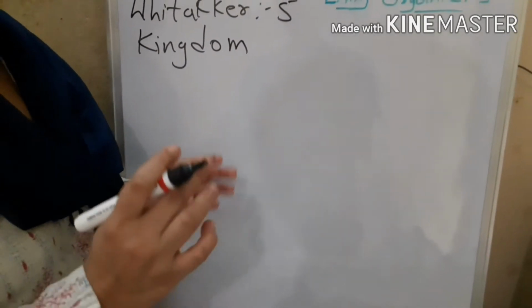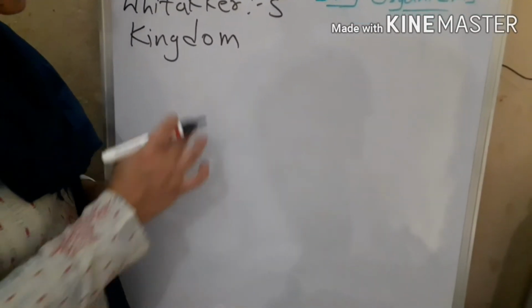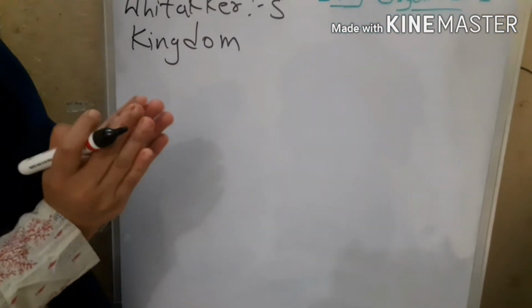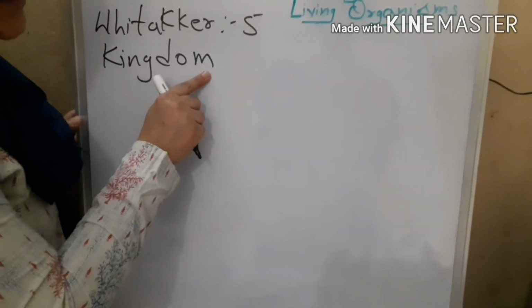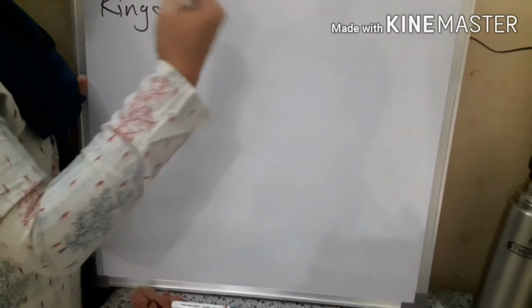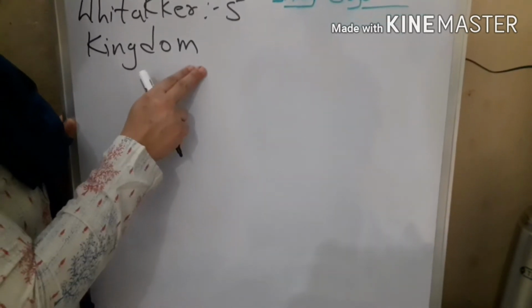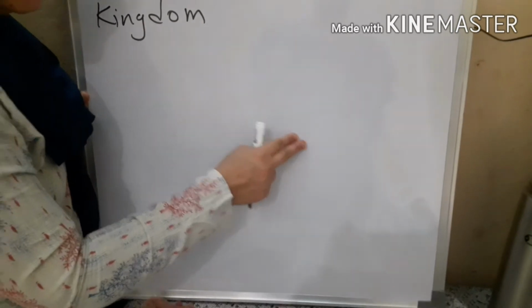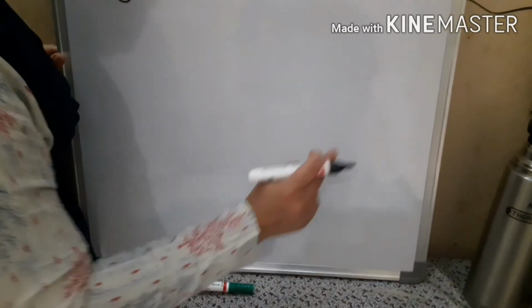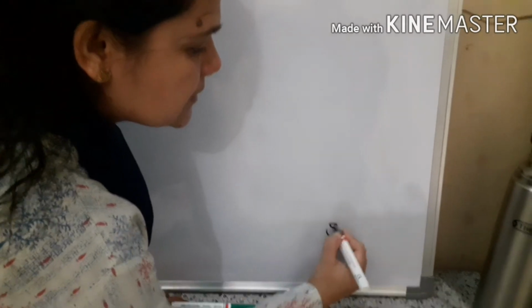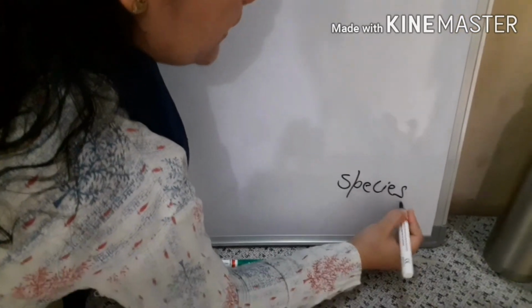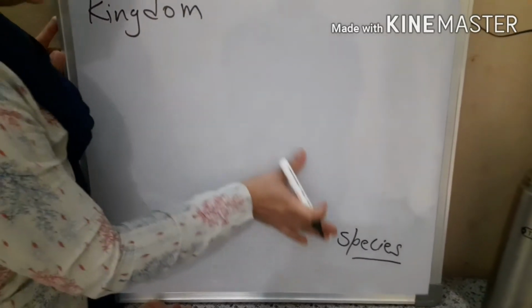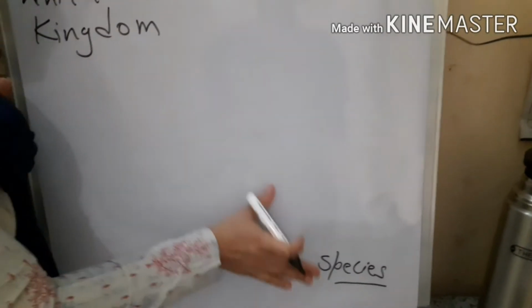This hierarchy was based upon the number of characteristics. When I place an organism in the kingdom, the number of characteristics taken to study is very minimum. But as I study them deeper, the number of characteristics keeps on adding, so sub-levels are created. These sub-levels keep on adding till I come to the very bottom one, called species. In species, I am observing only one kind of organism. Then the question comes, what are the sub-levels between kingdom and species?